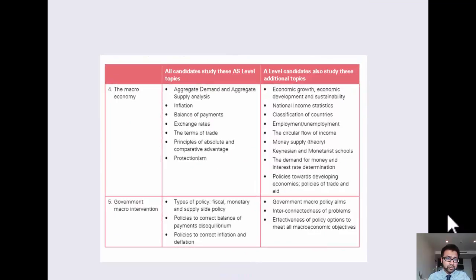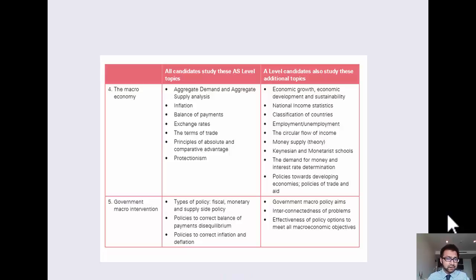Moving on to Unit 4 and 5, it's really the macroeconomics at that point. So we're going to start looking at the country as a whole, or the economy as a whole, and how much everybody in the economy is buying, aggregate demand. If they're buying too much, maybe the prices generally of most things start going up. We call that inflation, so we're going to start looking at those.